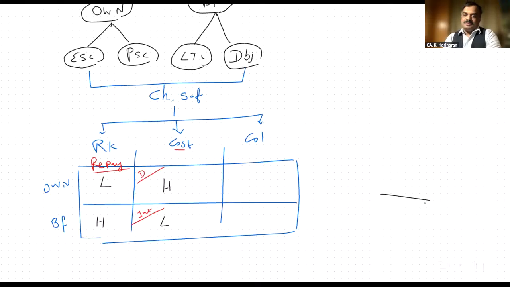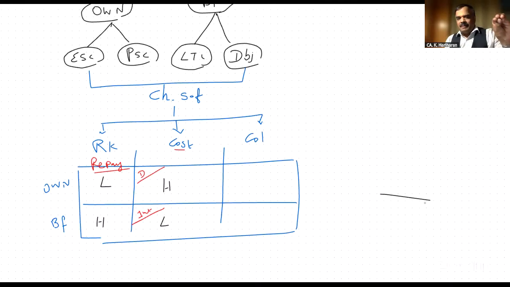Second one, if I am going to pay interest on borrowed fund, then the payment of interest is a tax deductible expense. Am I right or not? Whatever the money I have paid, I can debit in my P&L account.